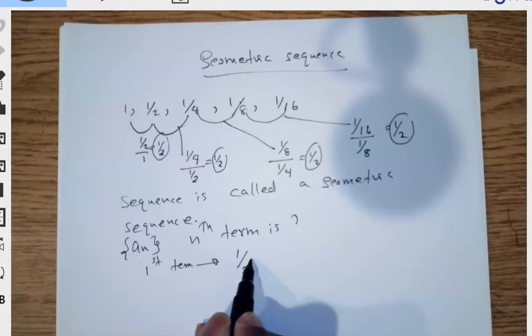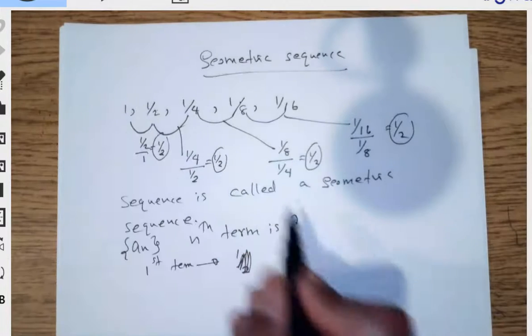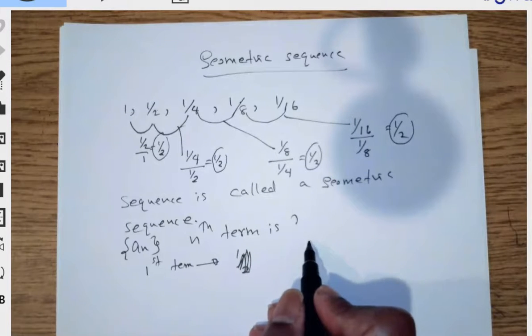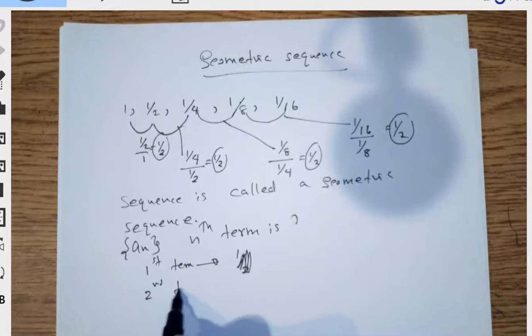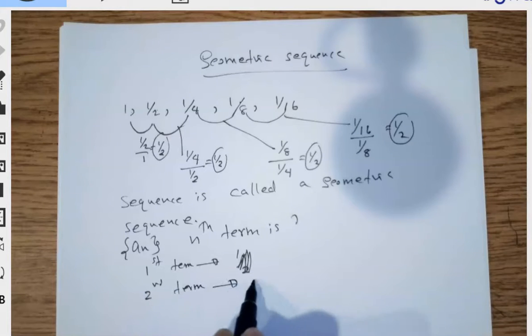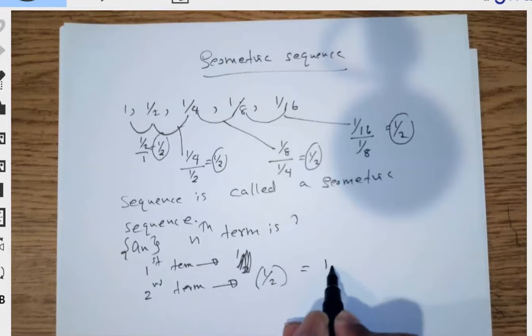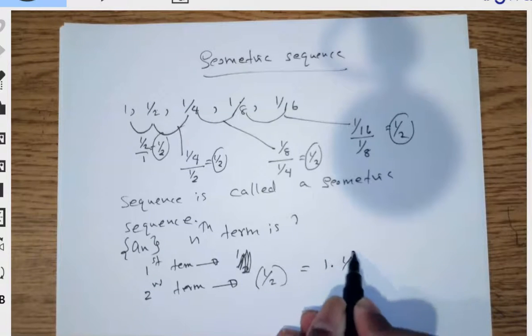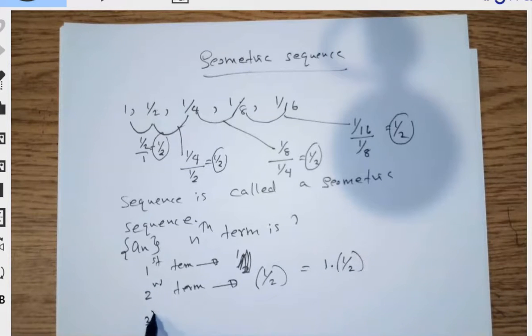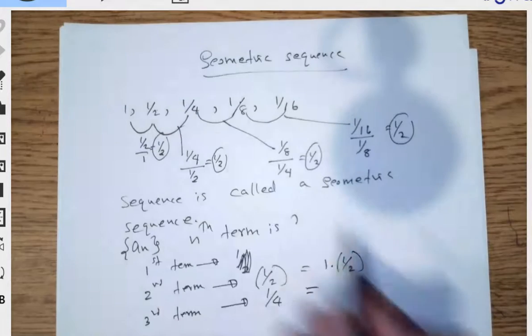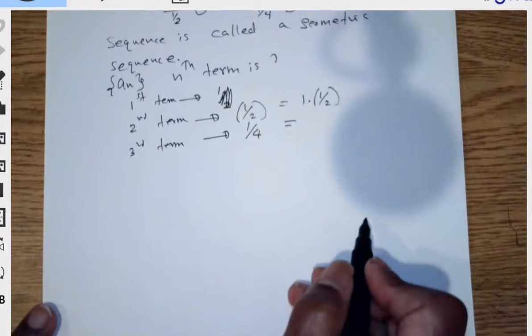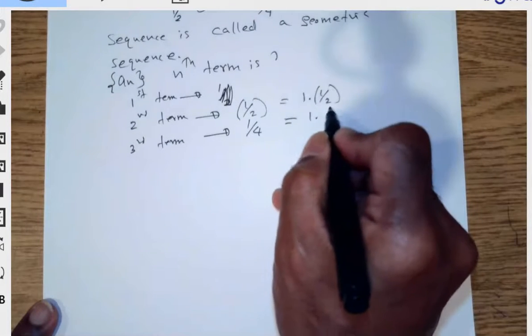And the second term is 1/2, which can be thought of as 1 times 1/2. The third term is 1/4, which can be thought of as 1 times 1/2 squared.